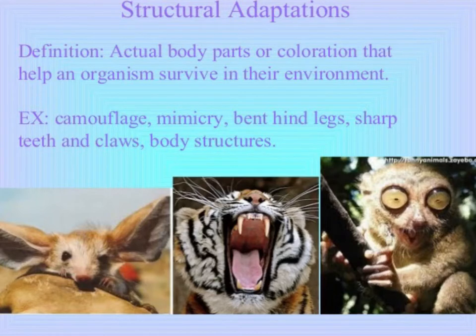So examples of these would include camouflage, mimicry, bent hind legs, sharp claws and teeth, like we talked about the eagle's talons, or if we take a look at the tiger's teeth here, any type of body structure that the animal has. So we're talking about snowshoes, and we will talk about snowshoes. That's a physical adaptation. An animal's coat, having blubber, those are all types of physical adaptations that animals can have to help ensure their survival.